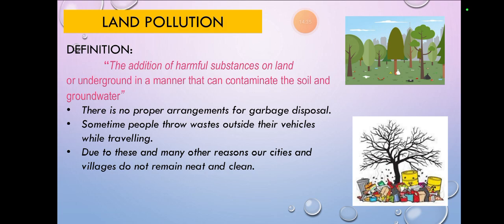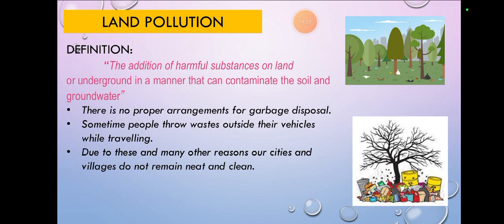Sometimes people throw waste outside the vehicles while traveling. If I'm going somewhere, I just take cheese, I just take some chips. I eat them, I throw it on the road. What will happen if we throw it on the roads or in the river? First of all, it's plastic. Land would get destroyed.